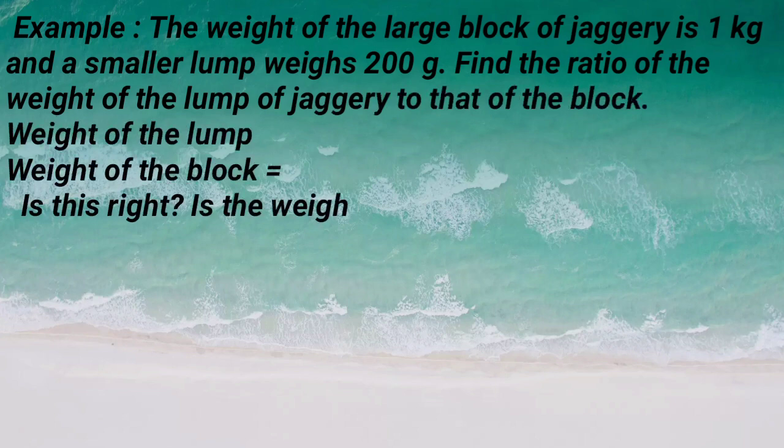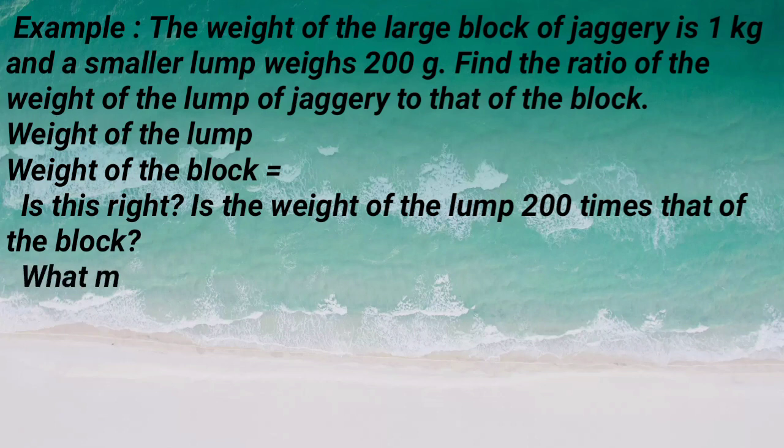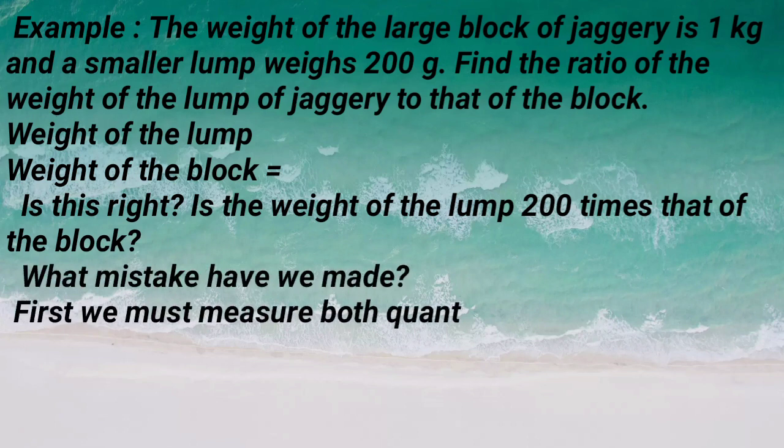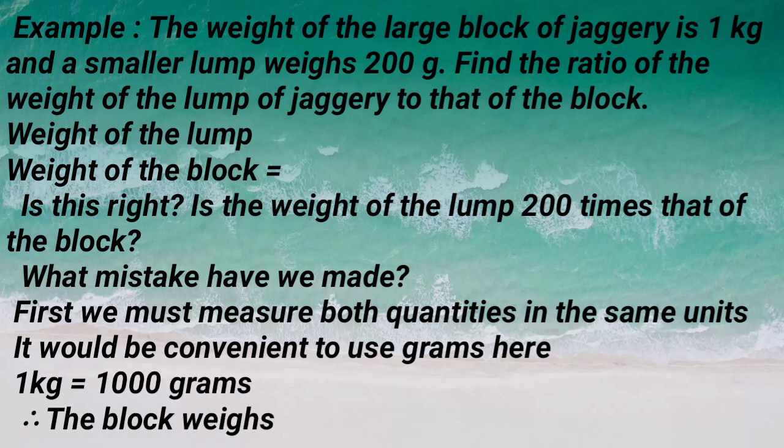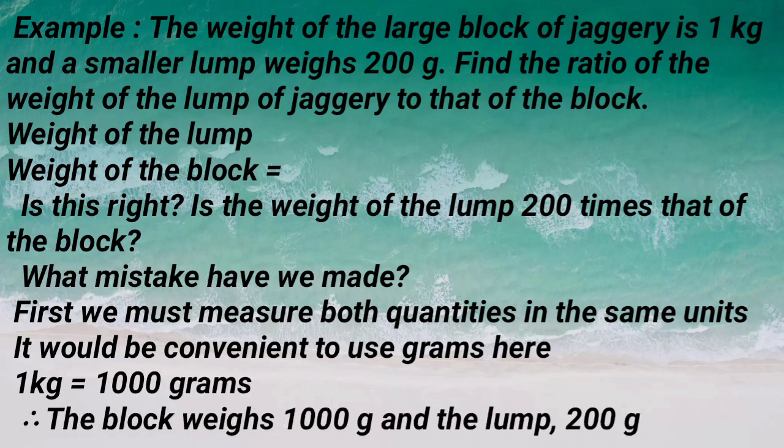Find the ratio of the weight of the lump of jaggery to that of the block. Weight of the lump upon weight of the block is equal to 200/1. Is this right? Is the weight of the lump 200 times that of the block? What mistake have we done?